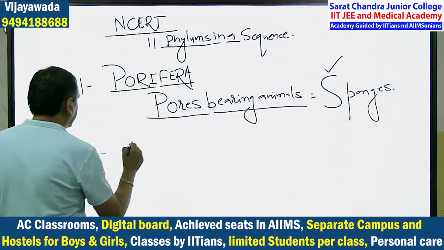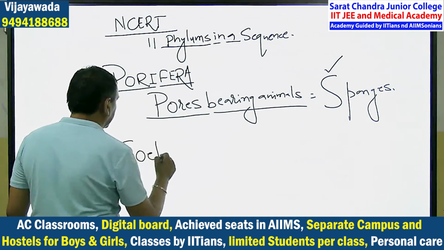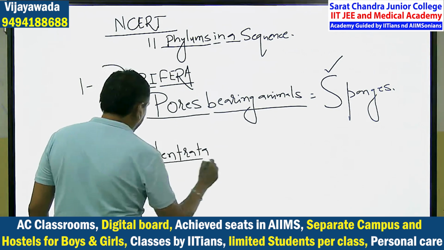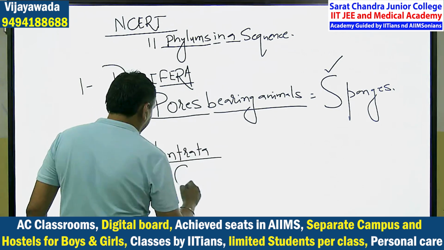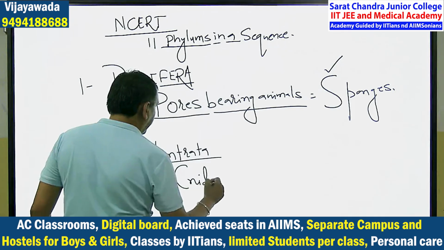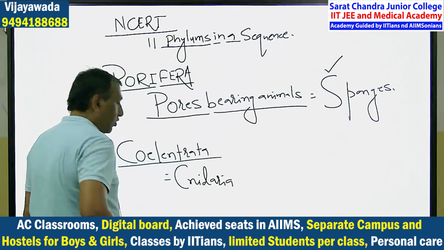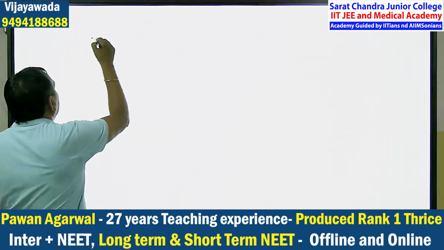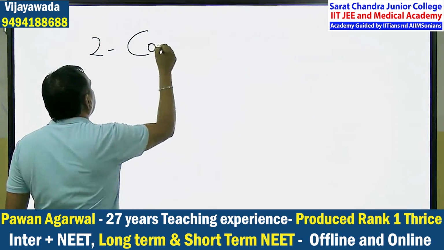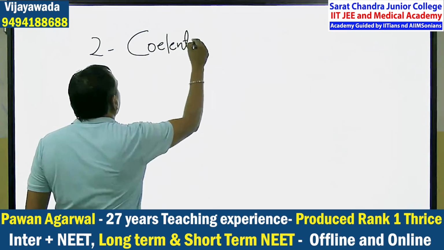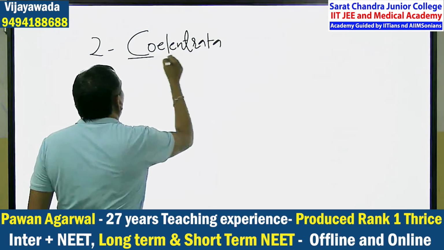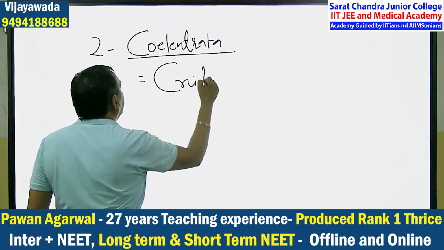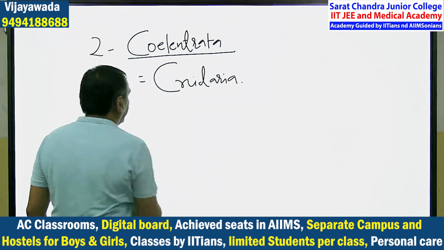Second phylum is the Coelenterata. Coelenterata is also known as the Cnidaria. I will say one by one about all phyla. It is called Coelenterata because they have the coelenteron, or they are known as the Cnidaria. Why are they known as the Cnidaria?